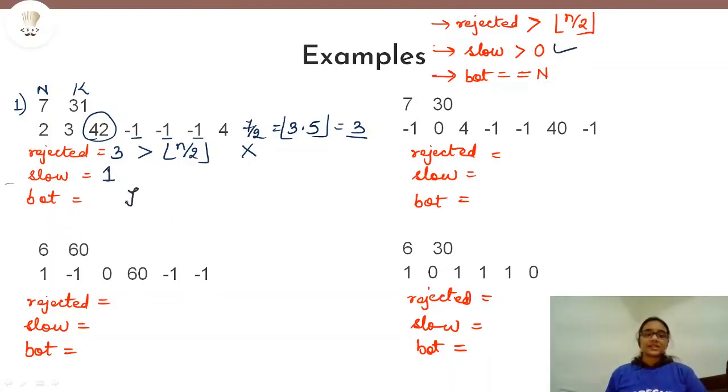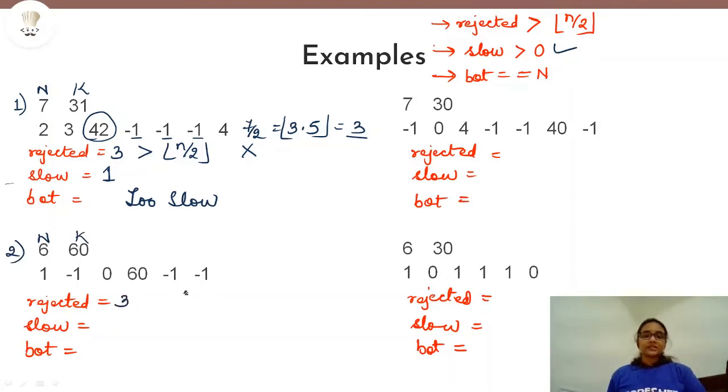So here in this example the verdict is too slow. Now let us move on to the second example. In this example we have 6 problems, k is equal to 60 seconds. Now let us check for rejected. So here 3 problems the candidate was not able to solve.